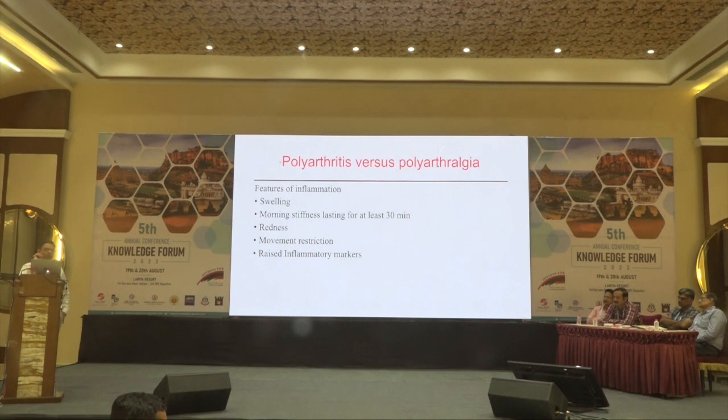Movement restriction does occur secondary to inflammation, but that can happen even without it. Like osteoarthritis or a bone case may have movement restriction because of weakness. Patients might not be moving the limb for long, and they may also develop movement restriction. Then there are raised inflammatory markers. This is again an important finding, because when we have confusion between inflammatory arthritis and polyarthralgia, ESR and CRP are never that high. They are always borderline, or even normal.